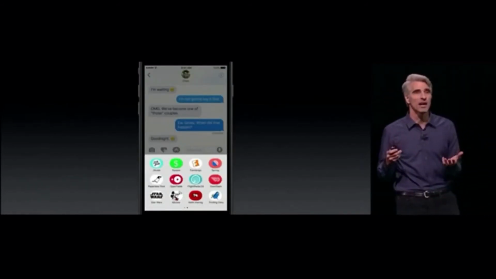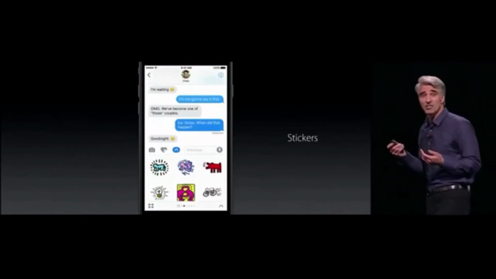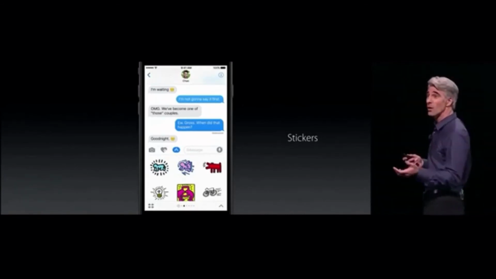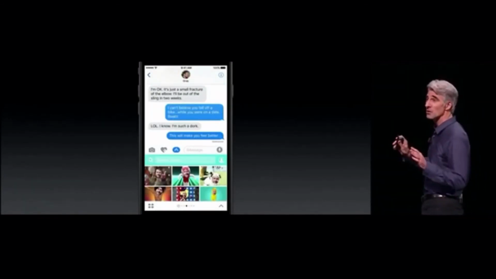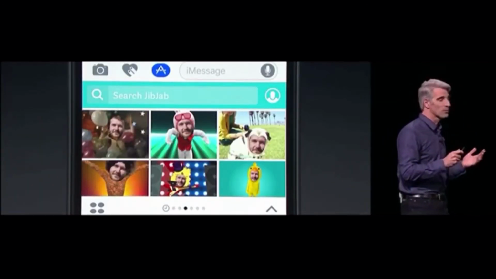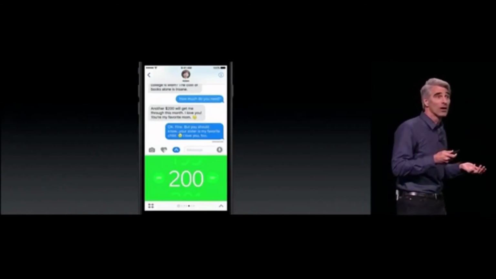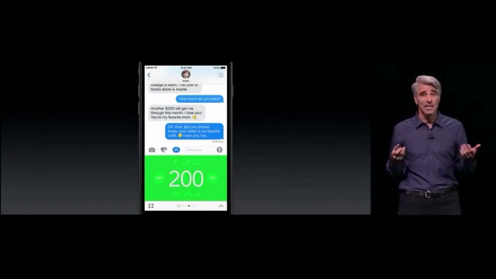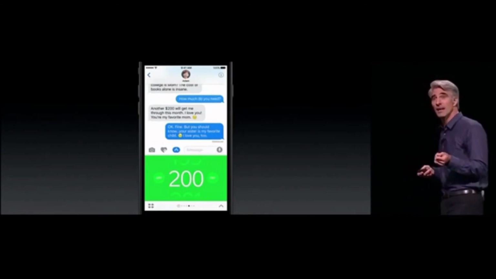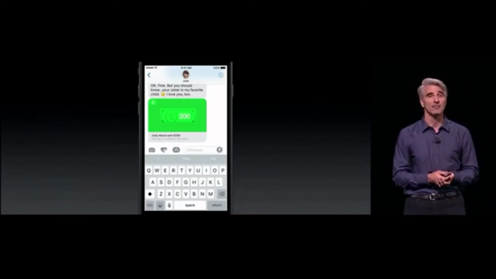And there's so many different kinds of apps you can create, from things like stickers. And artists can create stickers as well without even writing any code. But for developers who do want to write code, they have access to the full iOS SDK, including access to the camera, so they can do incredible animated effects with apps like JibJab. You can accomplish more sophisticated tasks as well, like payment with Square Cash, allowing you to pay someone right through the messages thread. They can receive it and redeem it on the receiving end right inside of Messages.